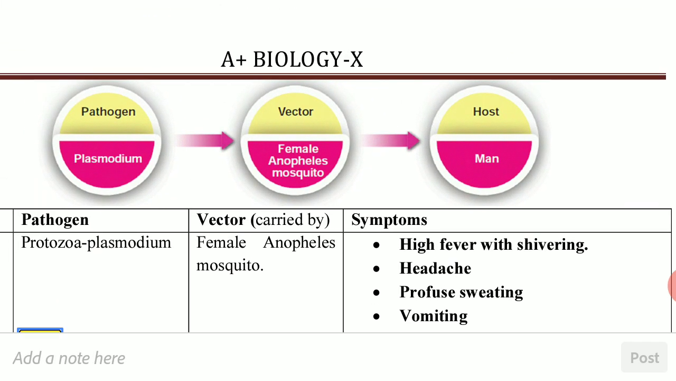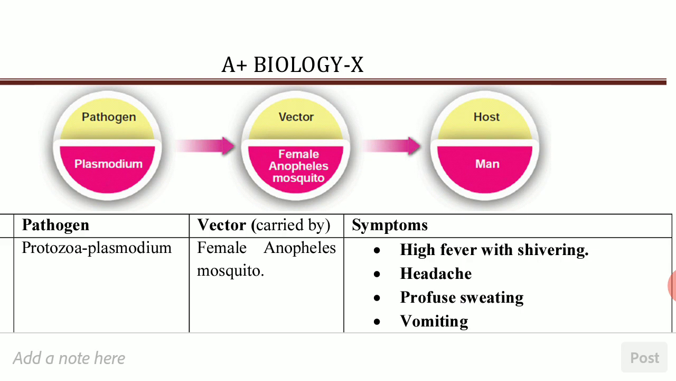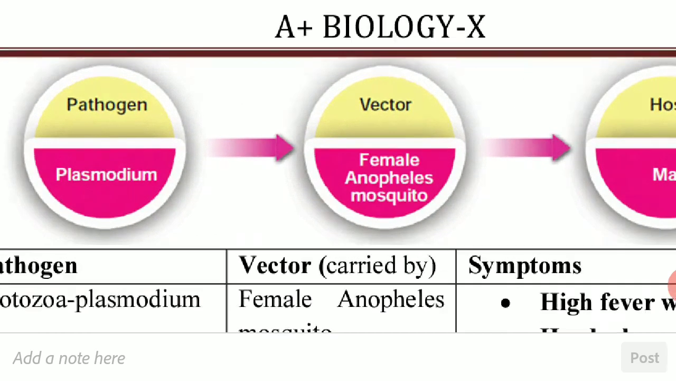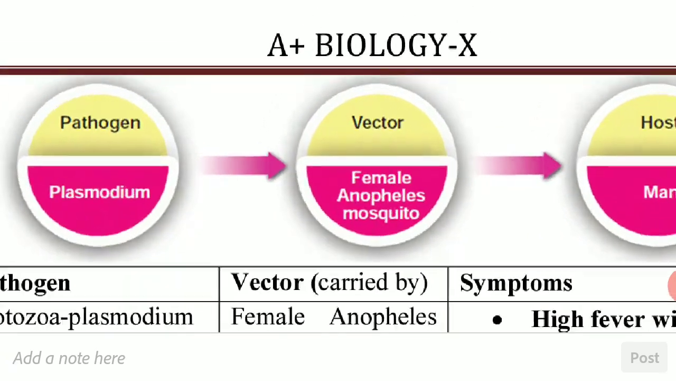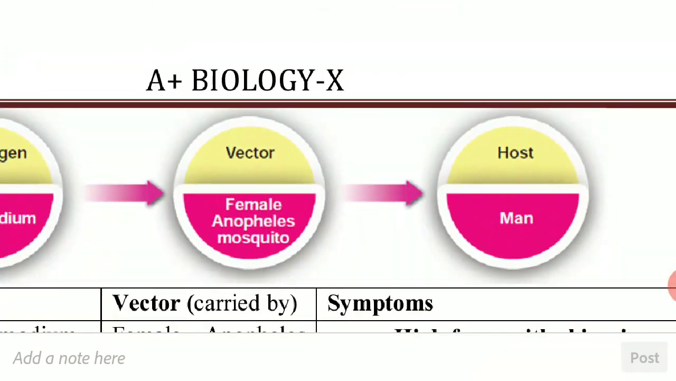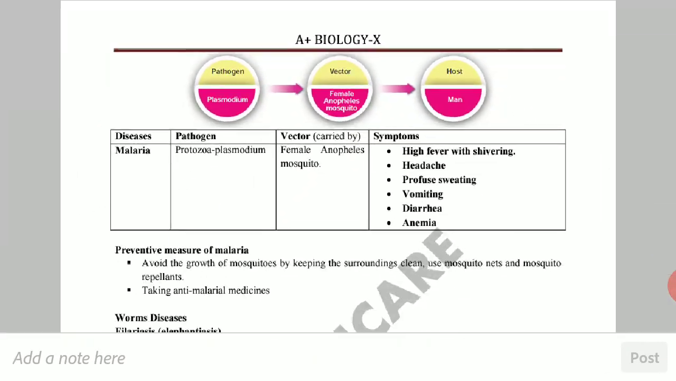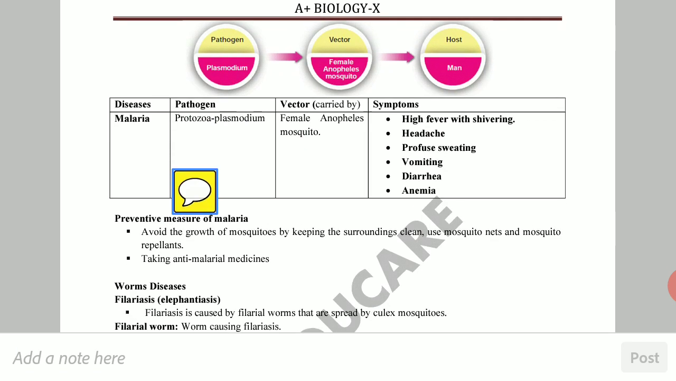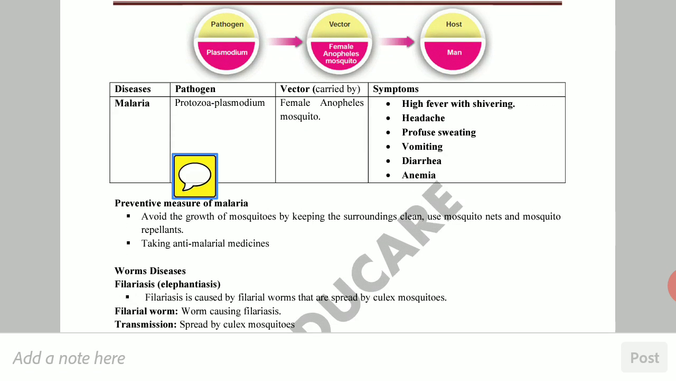Here there is an illustration. See that: pathogen, vector, host. Okay, Plasmodium is the protozoa causing malaria. It is through female Anopheles mosquito that it reaches man. Okay, this is all about protozoa. One of the protozoa only we want to learn.